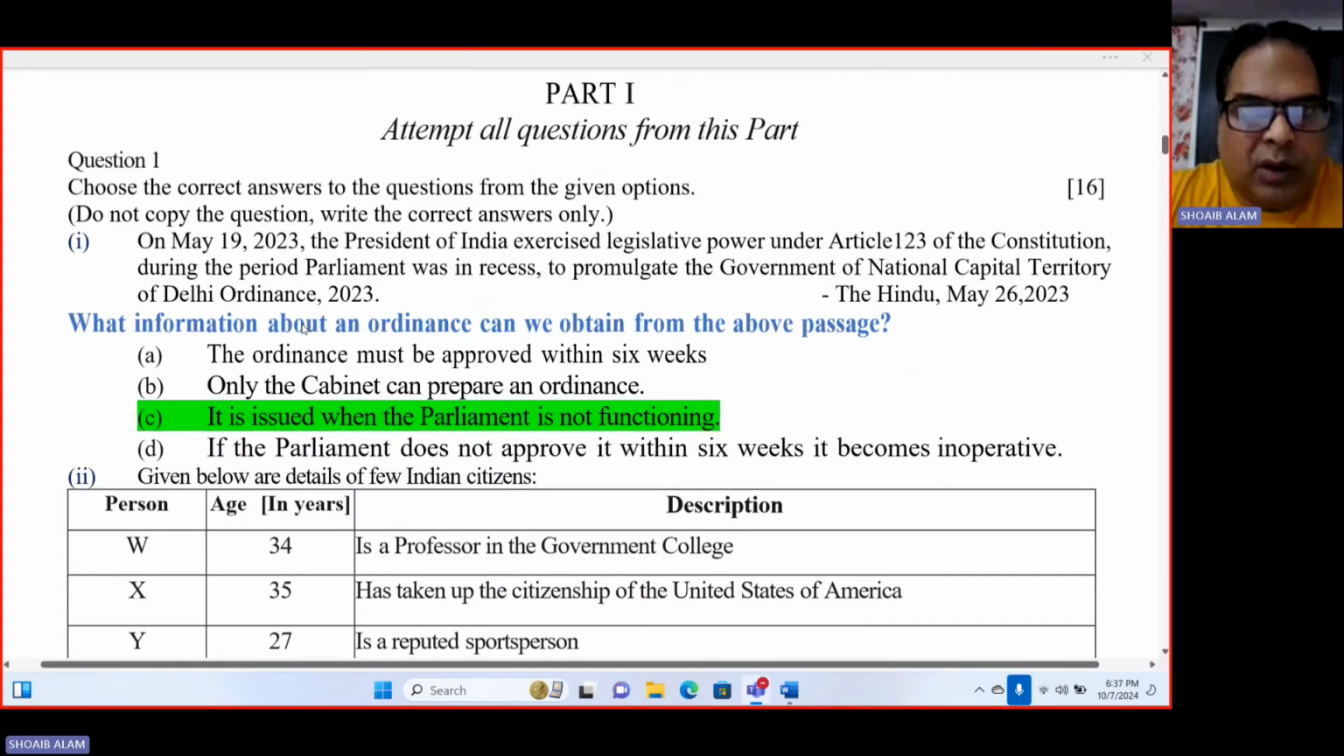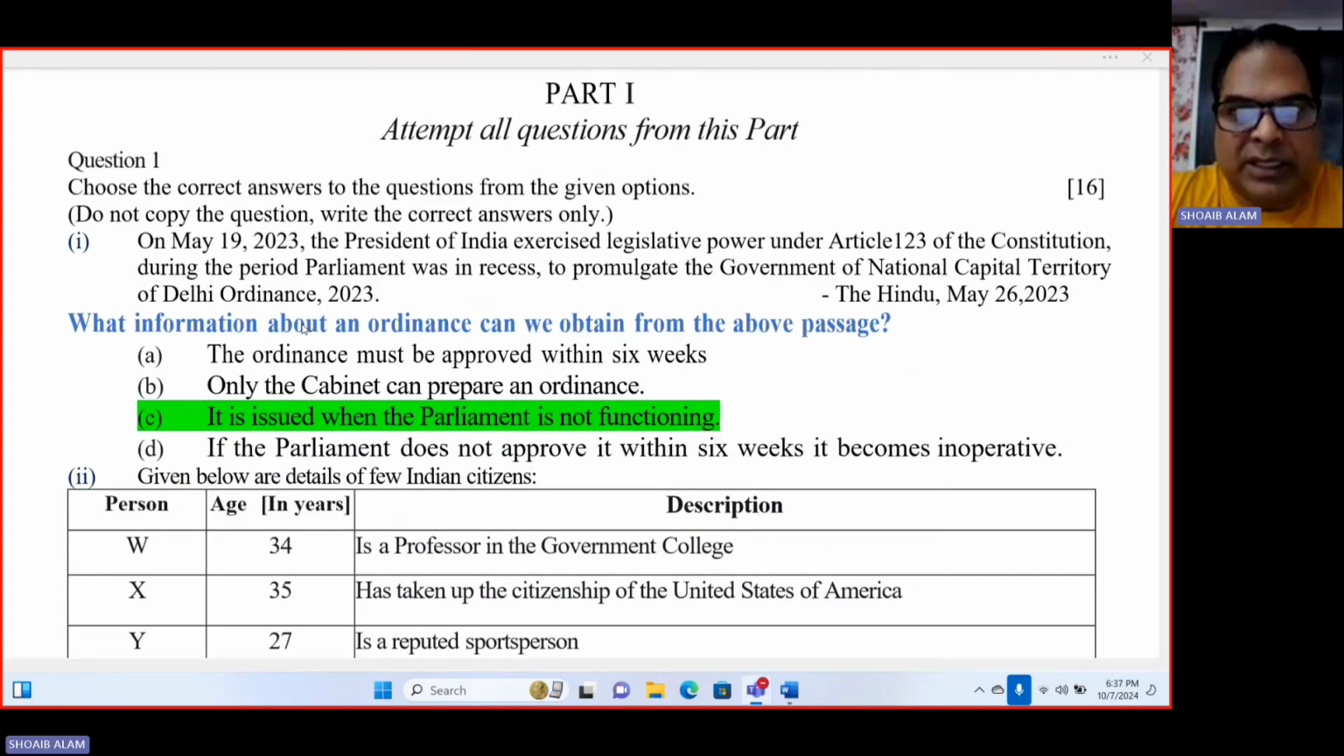So part one, attempt all questions from this part. This part consists of 16 marks. MCQ type questions are given over here. Choose the correct answers to the questions from the given options. So first of all, it is given over here.